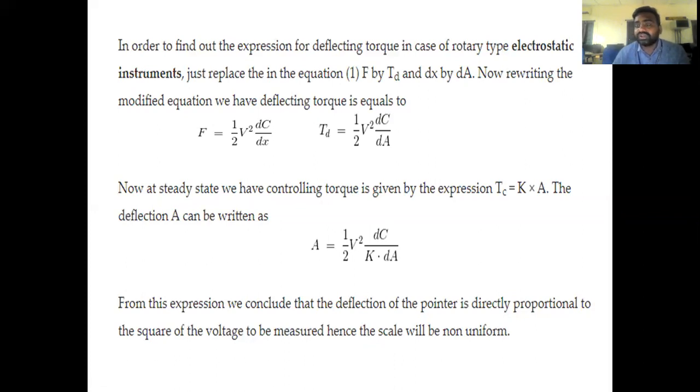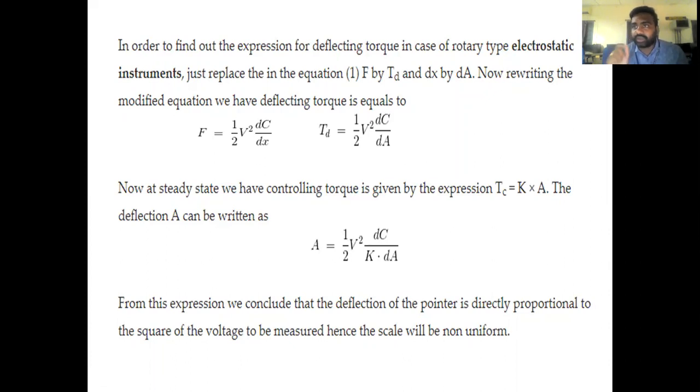What is the relation between theta and I in PMMC instruments? In a PMMC instrument, deflection angle theta is proportional to current I. In MI instruments, deflection angle theta is proportional to the square of current. In electrostatic instruments, deflection parameter capital A is directly proportional to the square of applied voltage. See, capital A is equal to half CV square. That means capital A is proportional to the square of applied voltage on a particular electrostatic instrument.